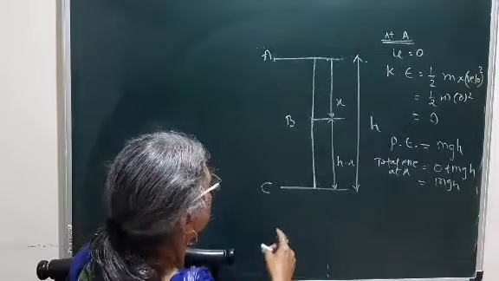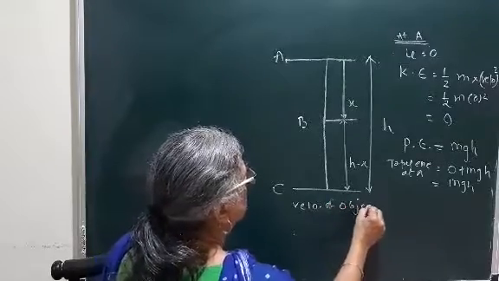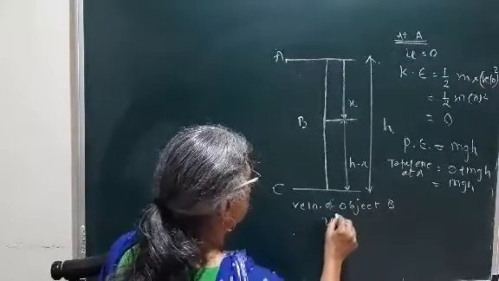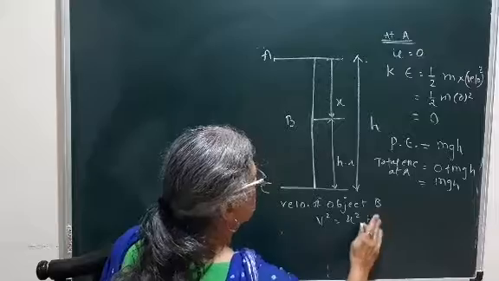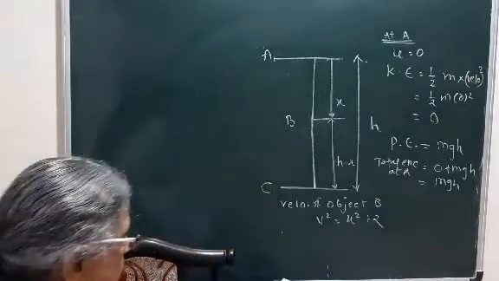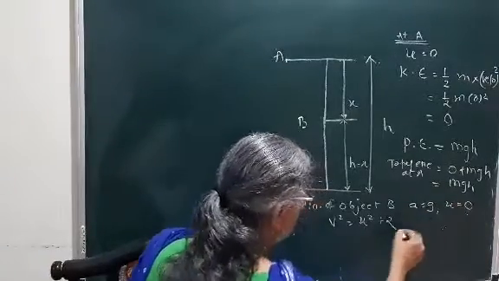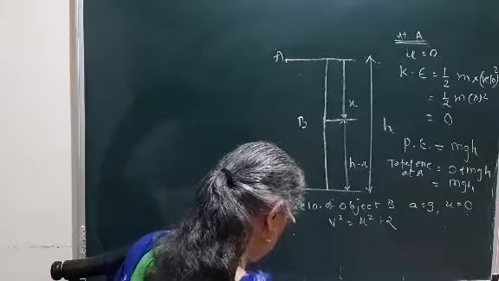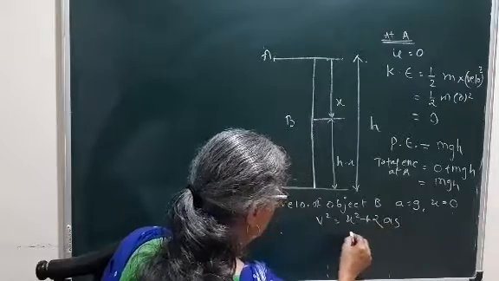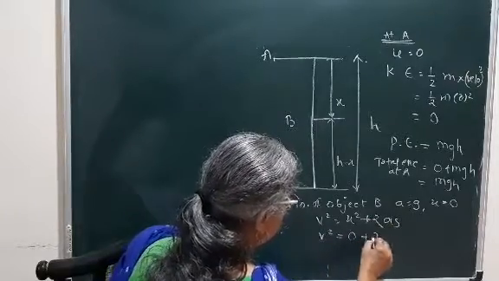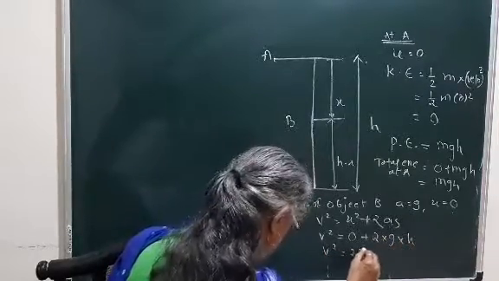So for calculating the velocity of the object at B, we are going to use the formula v square is equal to u square plus 2as, that is 2gs, because here a will become equal to g and u will become equal to 0. First we will write it as normal, then u will be 0 and a will be equal to g, followed? s will be x. So v square is equal to 2gx.